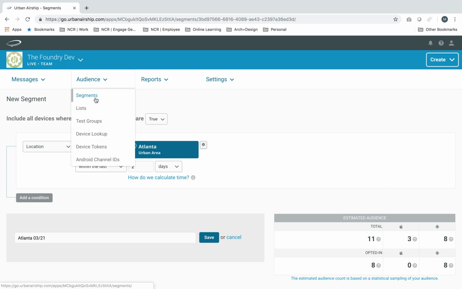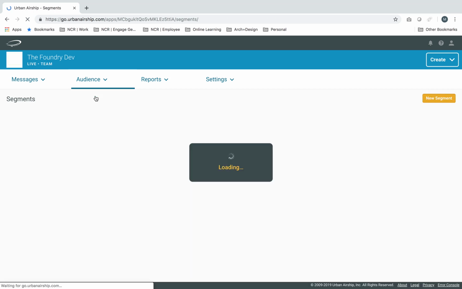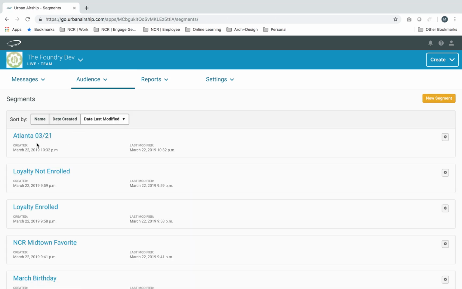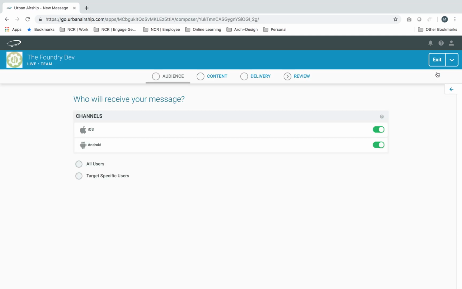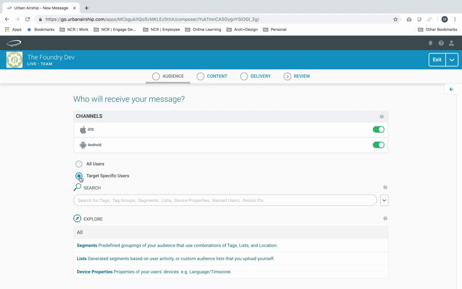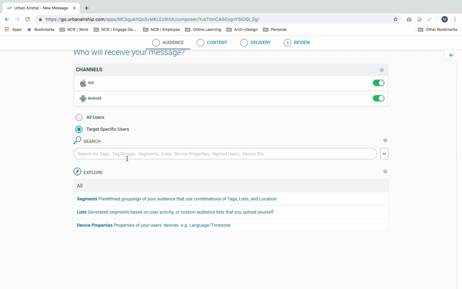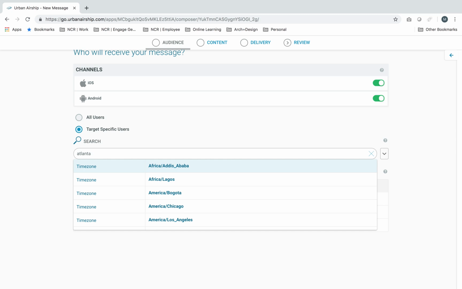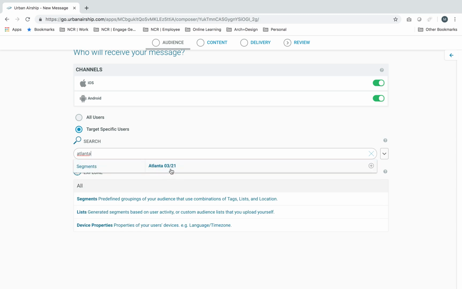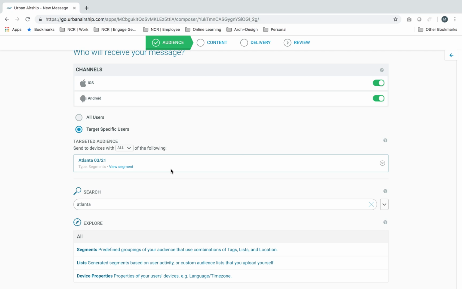And then if you go back to a segment, and now you see it appeared right here. So if you want to target those people when you're sending a message, go to send a message, create message, and target specific users. And because the segments appear as well, you can search by segment. Atlanta. Yep, Atlanta, March 21st appears. That's a segment that you just created.